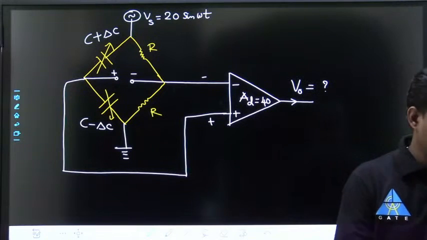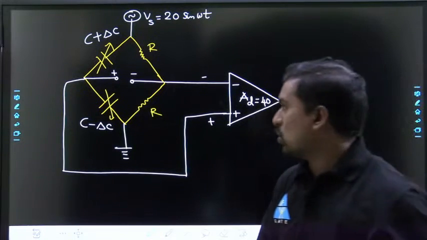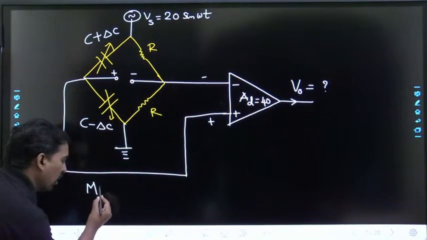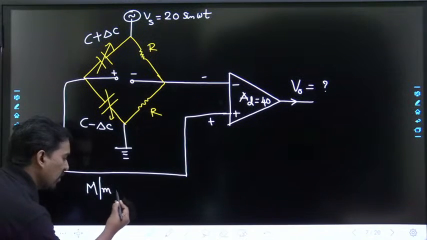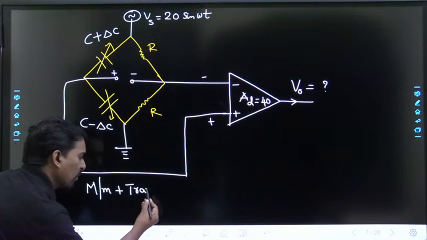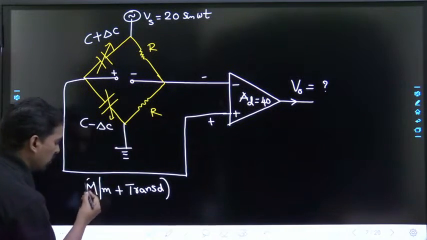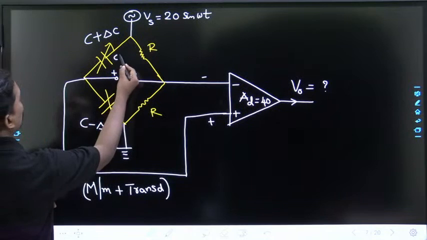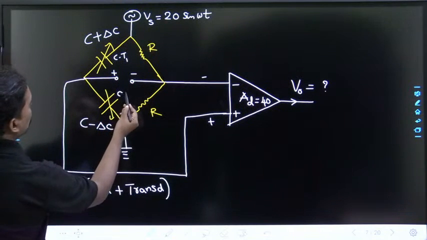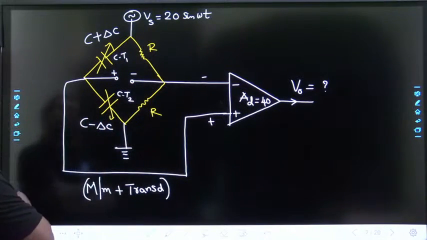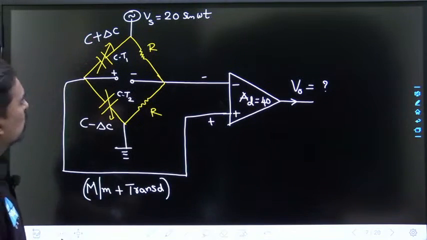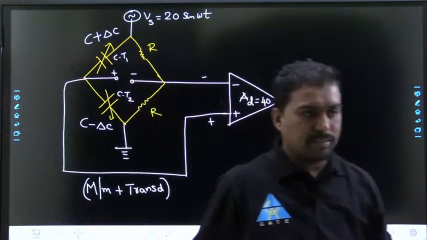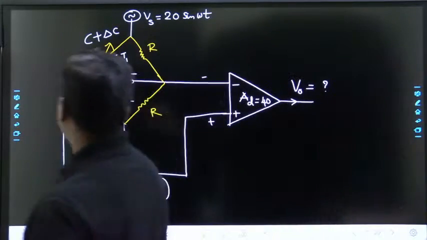Hello Rishikesh, can you answer this question? This question is a combination of measurements with the transducer. You can take these two capacitors as capacitive transducers. This is capacitive transducer 1, this is capacitive transducer 2, push pull. Okay? So he has attached a DC bridge to this. So what is the answer? How to do it?